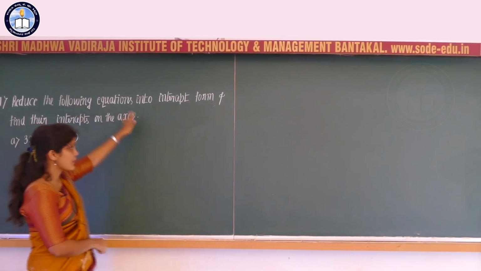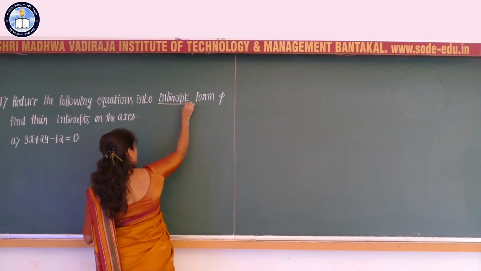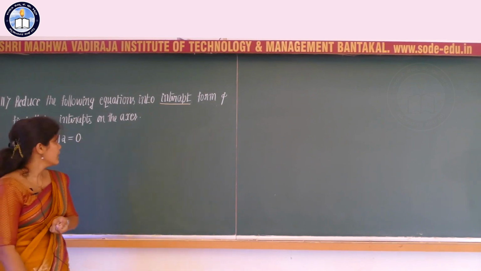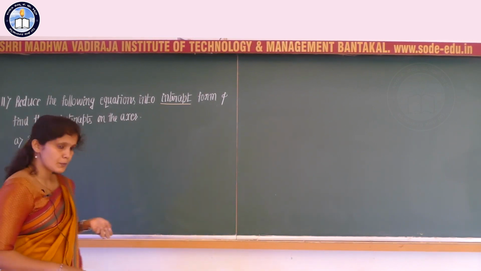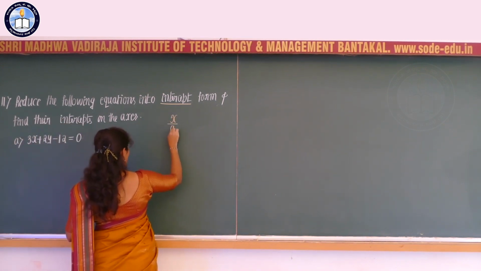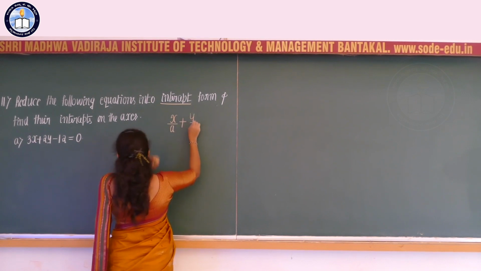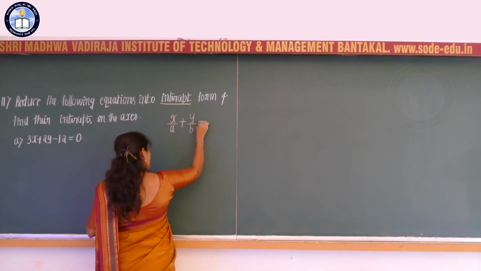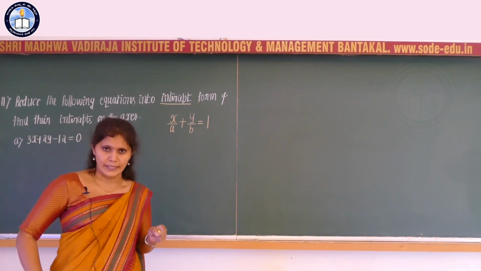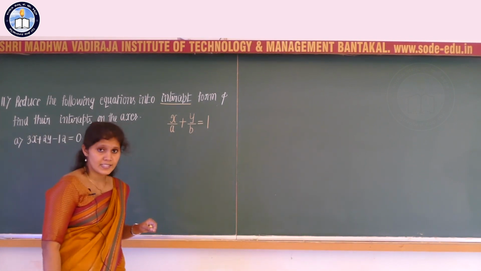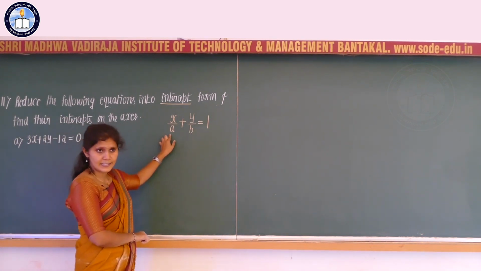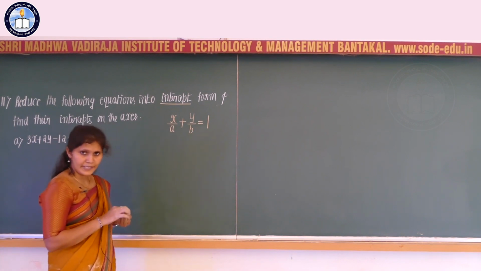Reduce the following equations into intercept form and find their intercepts on the axes. What is meant by the intercept form? Intercept form is nothing but x divided by a plus y divided by b is equal to 1. X by a plus y by b equal to 1 is considered the intercept form, and a is called the x intercept and b is called the y intercept.